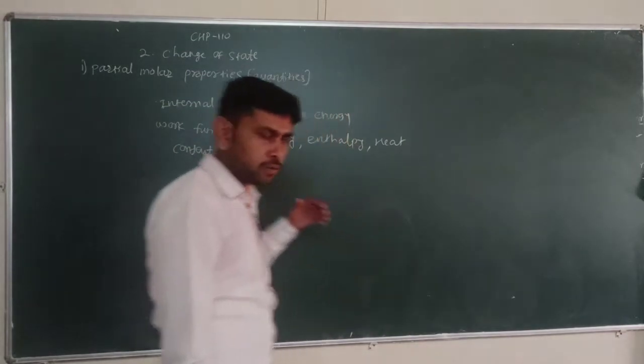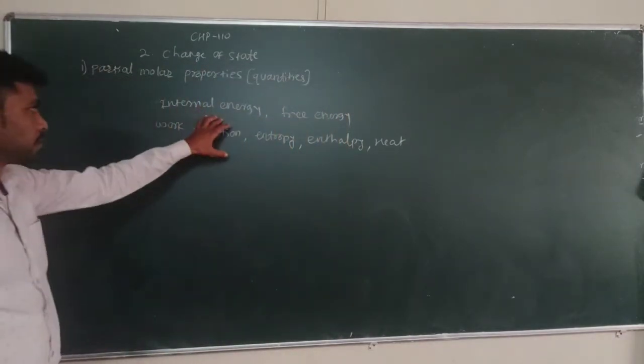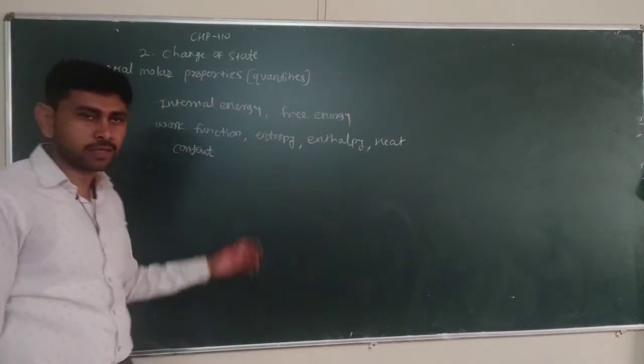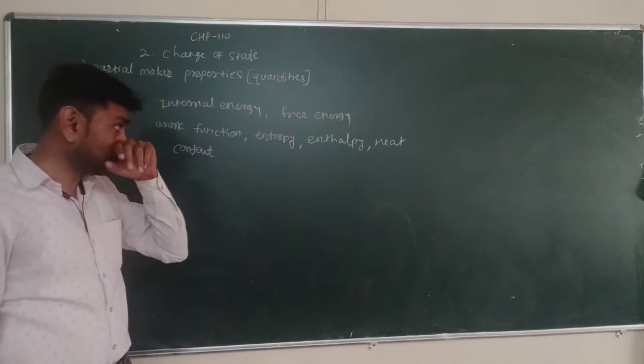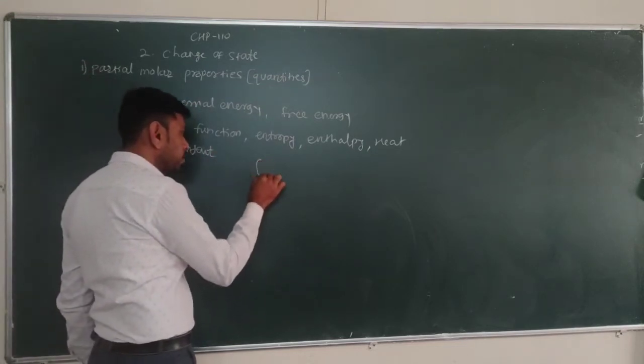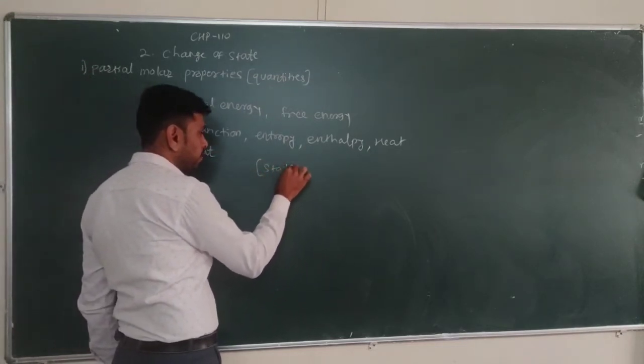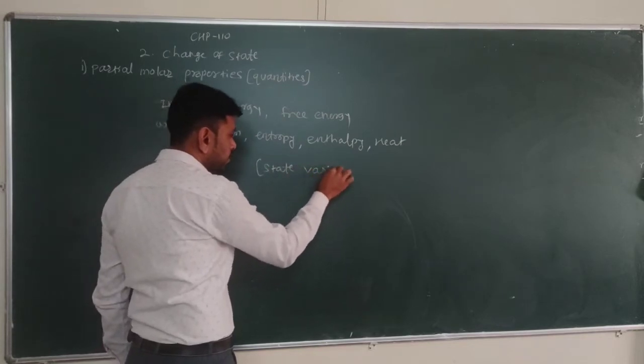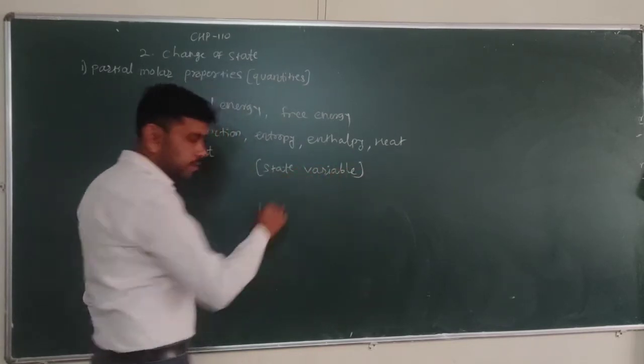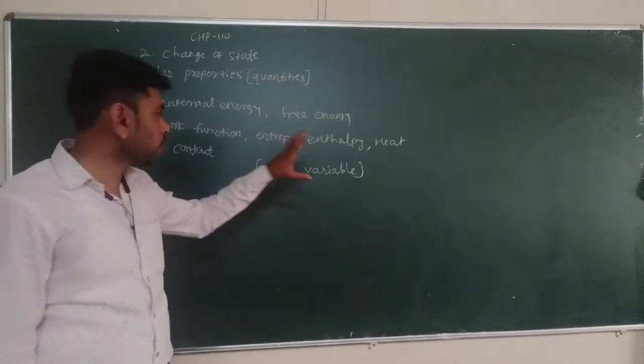There are so many thermodynamic extensive properties. These thermodynamic extensive properties depend on state variables, on the state of a system.